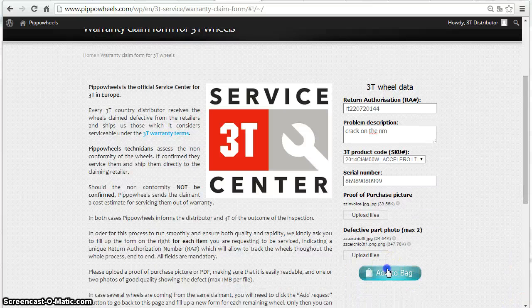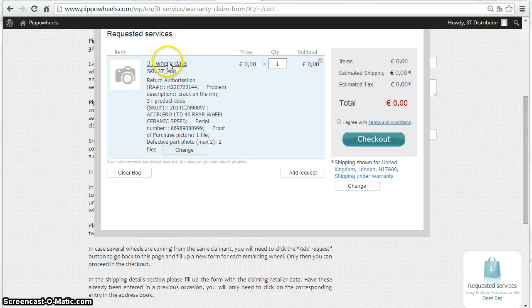All set. We click on Add to Bag. Here is the summary of the data you filled in. Please verify that everything is correct. In case you need to send a couple of wheels, so another wheel from the same retailer, please click on Add Request and fill in another form, of course with a different RA number.